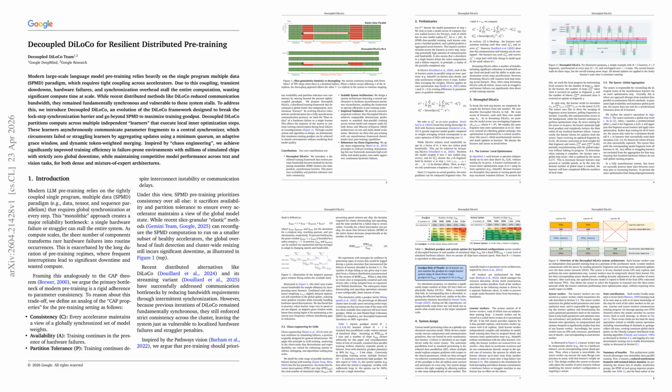Decoupled DiLoCo replaces synchronous SPMD pre-training with multiple independent learners plus a CPU-resident synchronizer, breaking the cluster-wide lockstep barrier that makes standard data parallelism fragile under stragglers and failures. Each learner runs local AdamW updates on its own data shard. The syncer asynchronously aggregates non-overlapping parameter fragments using a minimum quorum K, an adaptive grace window, and token-weighted merging, then applies an outer optimizer, typically SGD with Nesterov momentum.